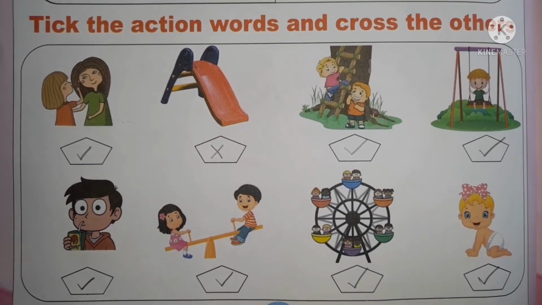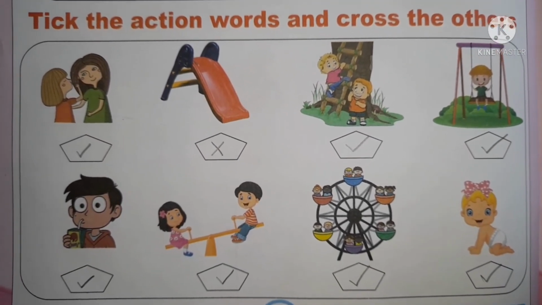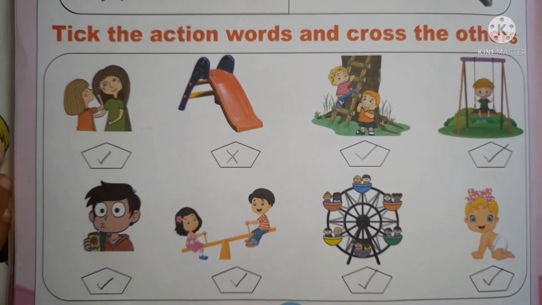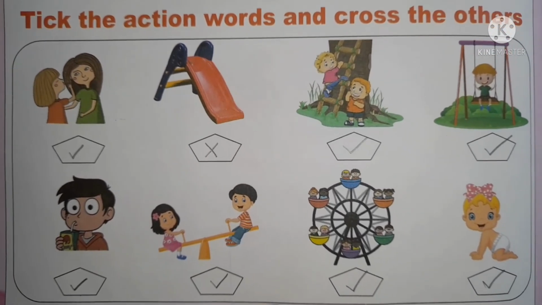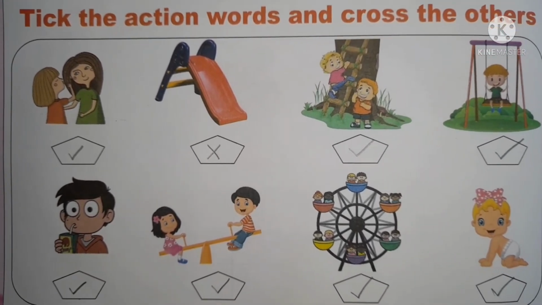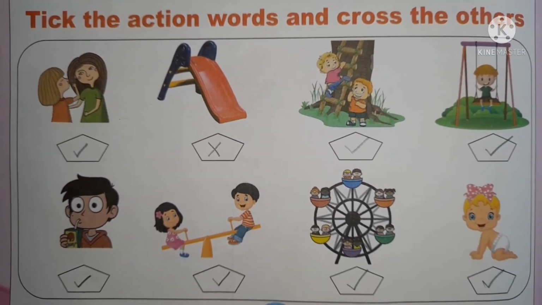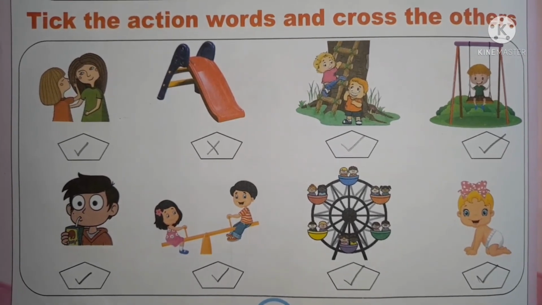Okay. I hope you have finished your book exercises. For today's homework and test, you will say the names of 5 actions. You should be able to say the names of any 5 of the actions. Look at your book and say the action words and send a voice message to me. I'll be keeping a record of all your marks.